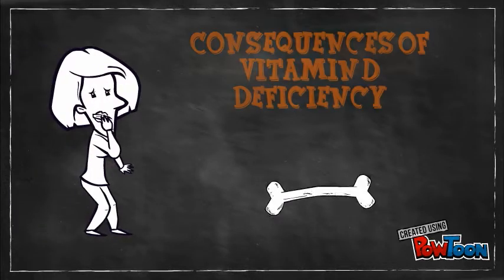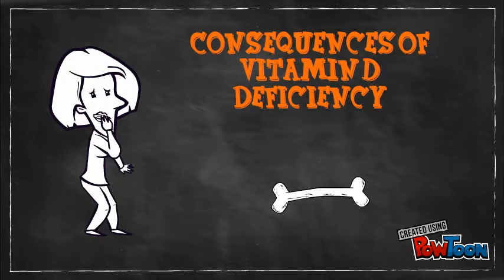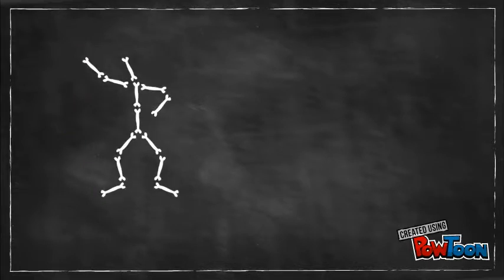We are going to talk about 12 diseases and conditions that can appear in our body if we have a deficiency of vitamin D. The first one is osteoporosis. Inadequate amounts of calcium and vitamin D are important for maintaining bone density and strength. A lack of vitamin D causes calcium-depleted bone, which further weakens the bones and increases the risk of fractures.